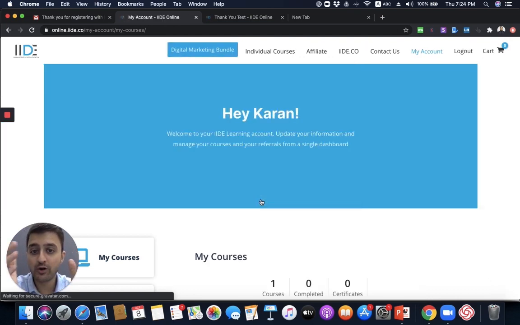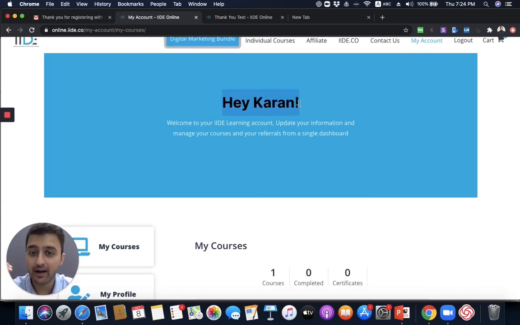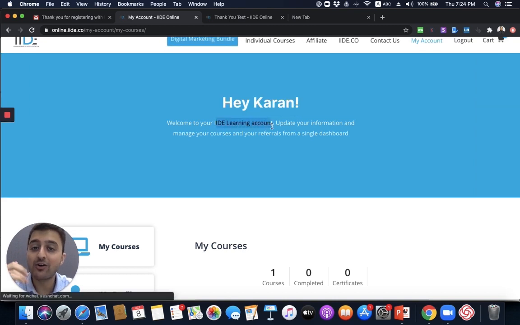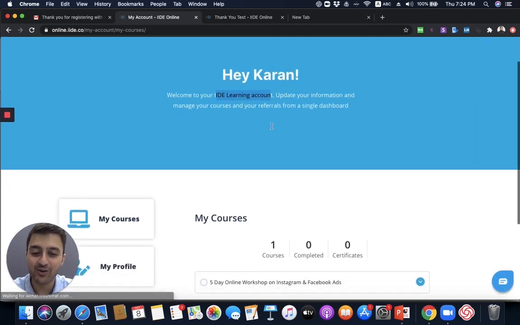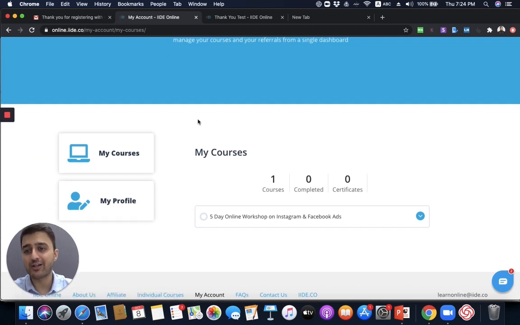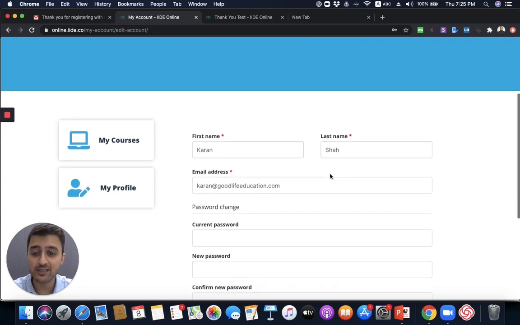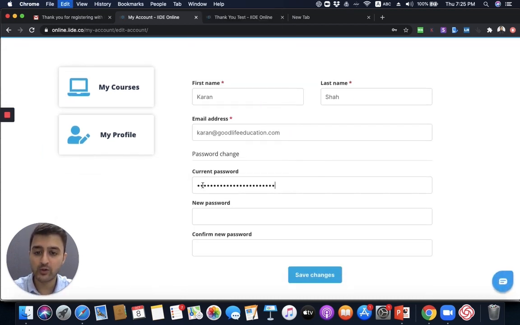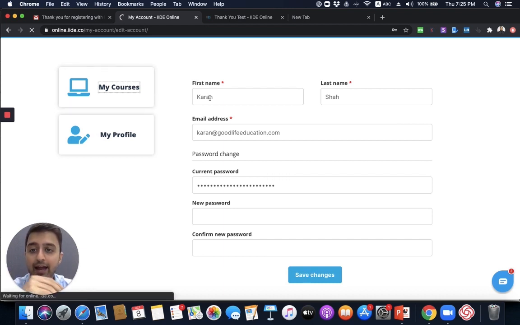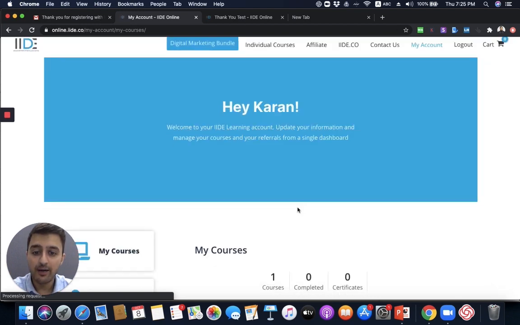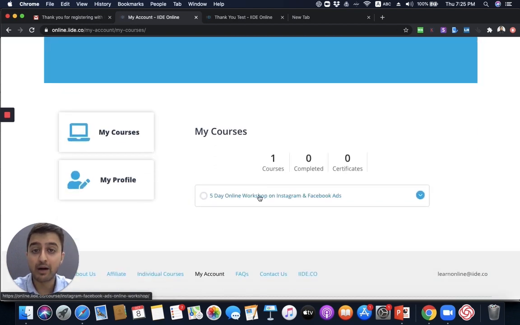This is going to be your dashboard. You can see it says, hey Karan, welcome to your IID learning account. So guys, welcome to your IID learning account. If you want to change your password and play around with it, just quickly click on my profile. Because the passwords are really complicated, if you're going to watch from 2 different devices, I recommend you put in the current password which we copy pasted, and you can even change your password and then click on save changes. If you don't want to do that, go to my courses, and to access this course, all you've got to do is click on this button out here.